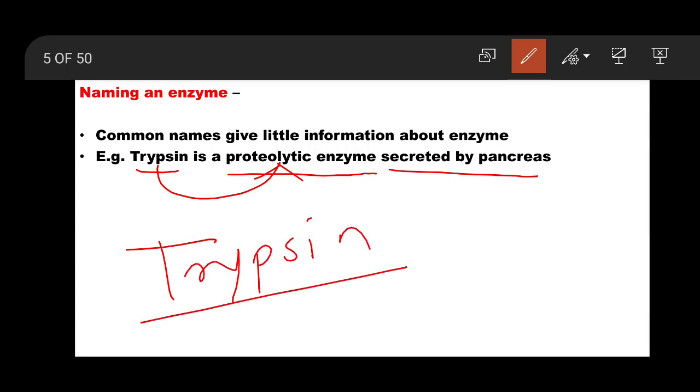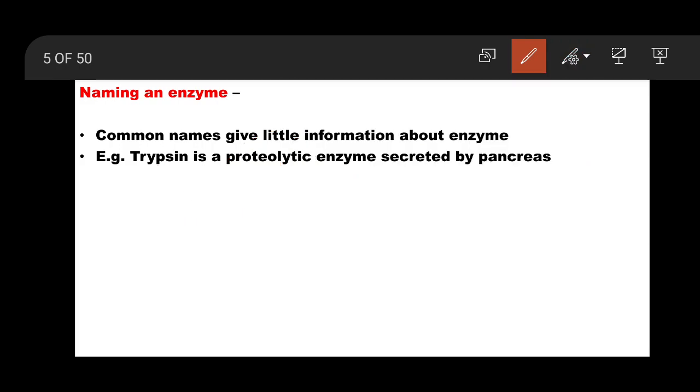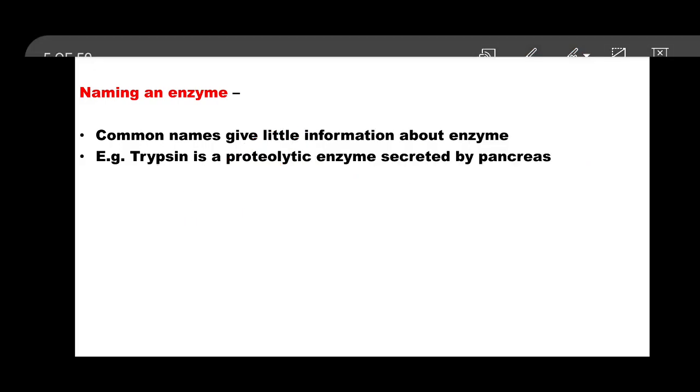You have to remember that trypsin is a proteolytic enzyme. You get no logic from the name: it is an enzyme, but which type and what is its function. You have to remember that it breaks protein molecules and is secreted by the pancreas. That is the drawback of common names.